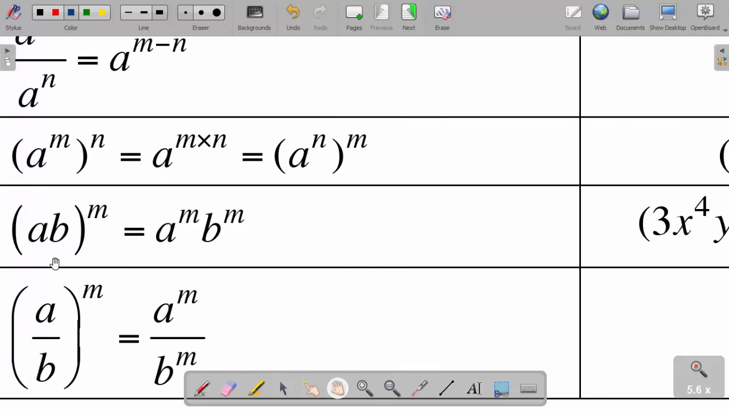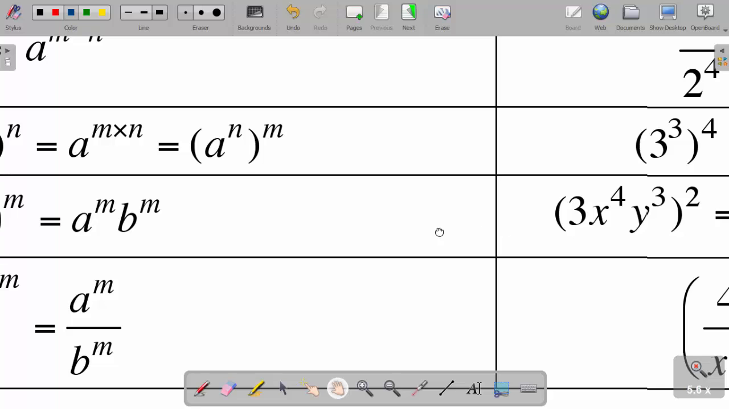Now, if I have a product in brackets, then to the power m, like a multiplied by b, all to the power m. Now, this power is going to become a power to all the products, all the variables in brackets. It's going to be actually a to the power m multiplied by b to the power m. Okay, let us take an example here to show how we use it.